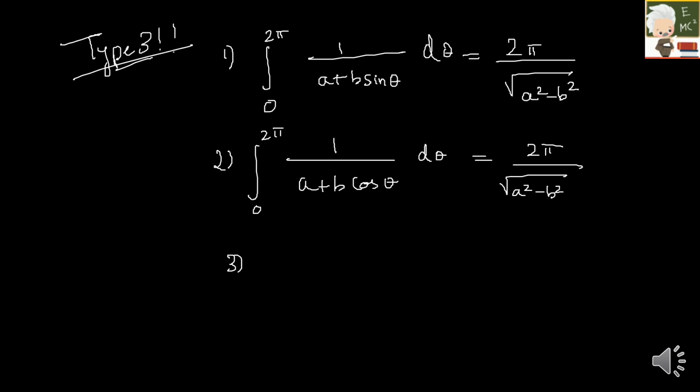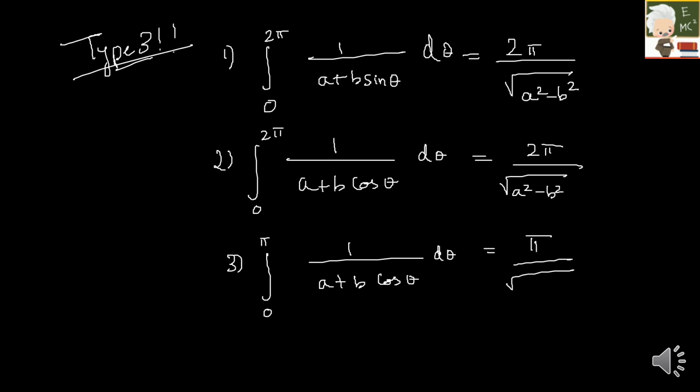Third one is integral, and be careful with the limits also. The limit changes. Integral 1 by a plus b cos theta d theta is nothing but pi by under root a square plus b square. So these are three formulas.